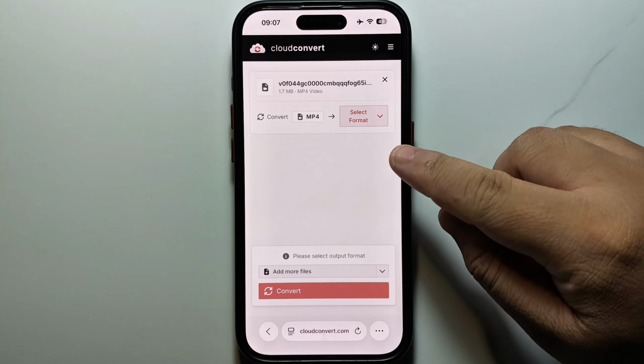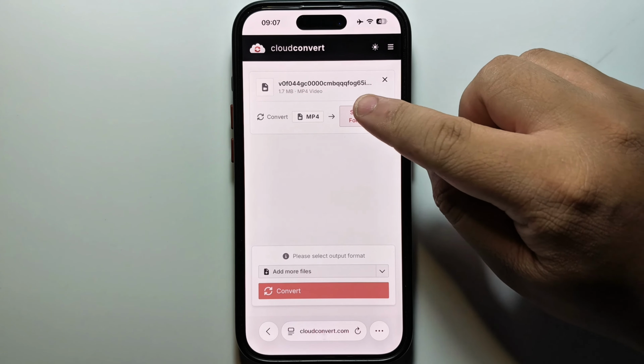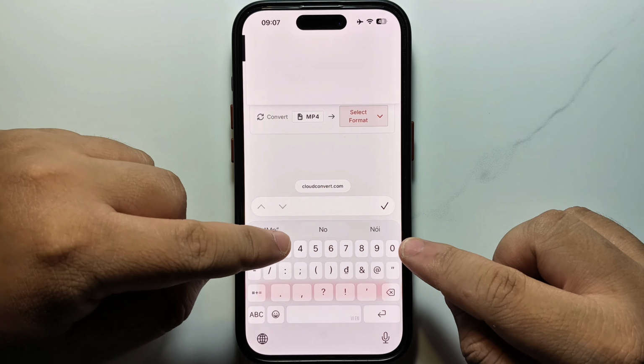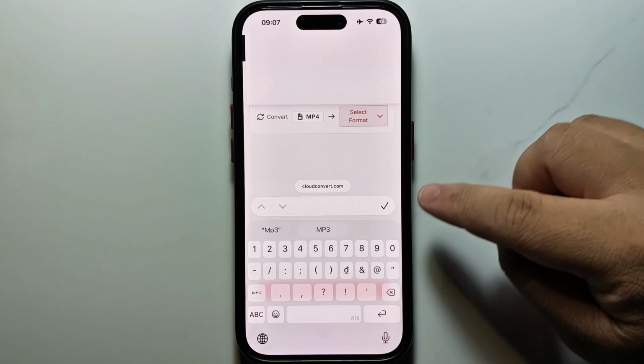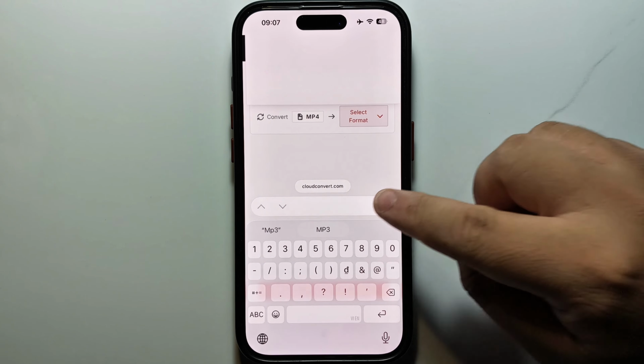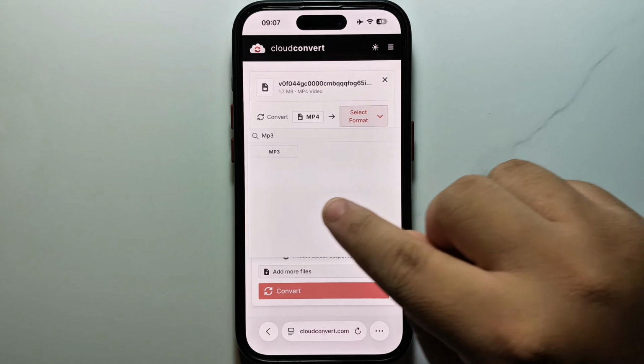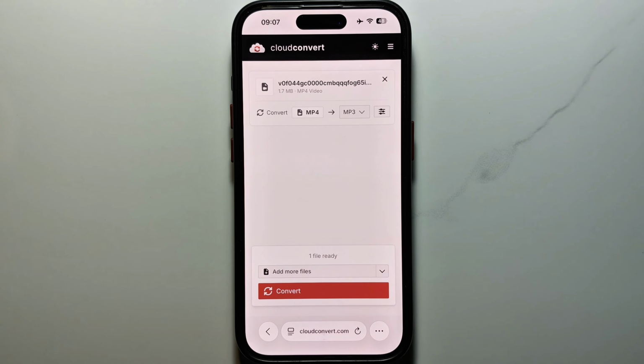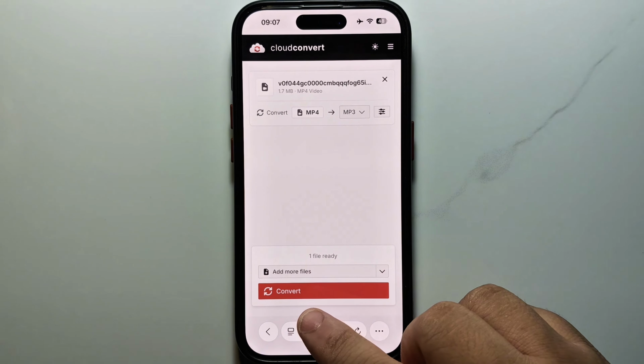In the next step, click on Select Format. Then you enter MP3. And then you click on the V tick here. In this step, click on MP3. Then you click Convert.